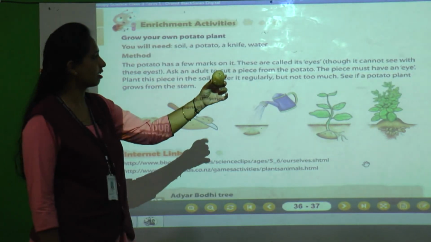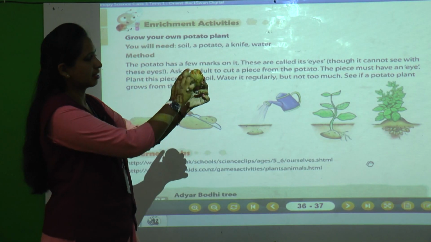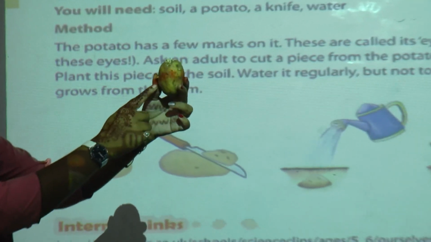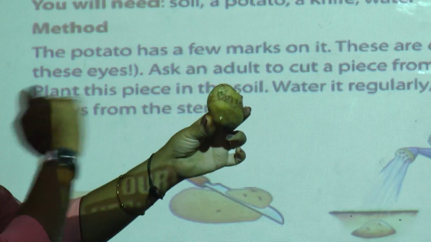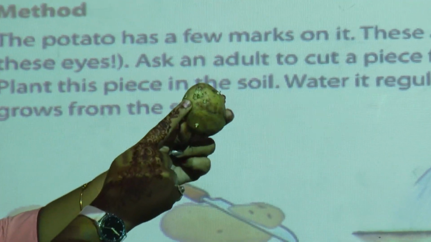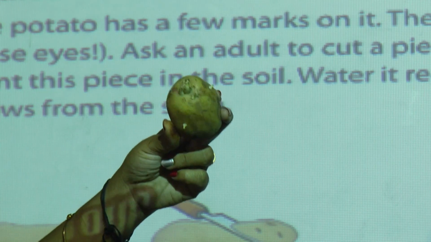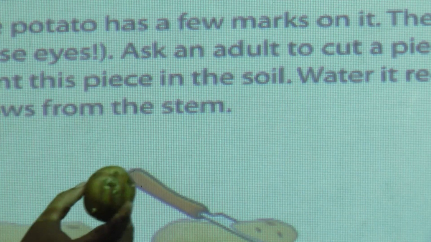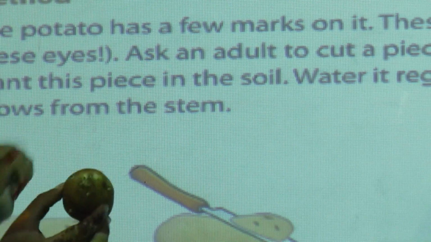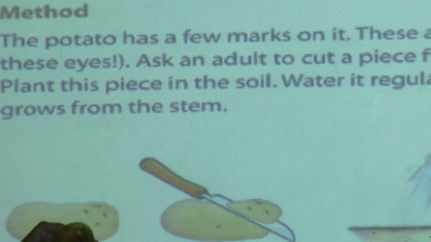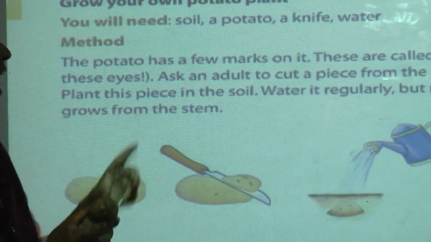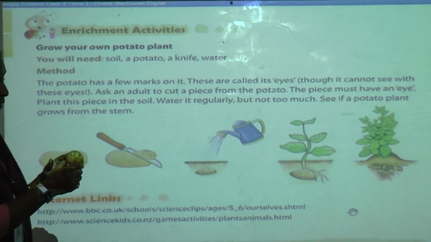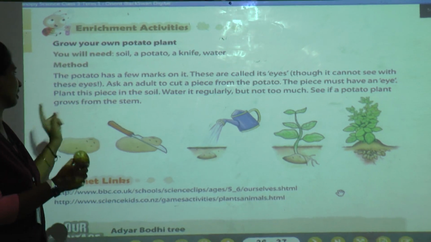Yes students, see this? See, a potato has a few marks. Can you see the few marks here on the potato? See here, these are the few marks. These are called its eyes. Whose eyes? Potato's eyes. And you cannot see with these eyes. So ask an adult to cut a piece from a potato, and the piece must have an eye. So when we are cutting this potato, this piece must have the eyes.